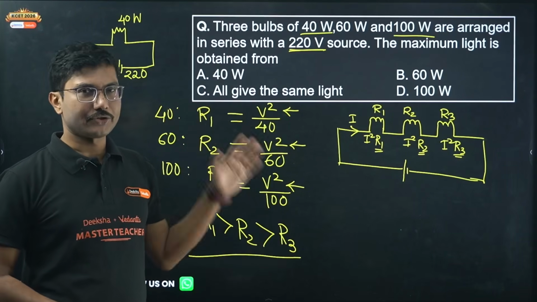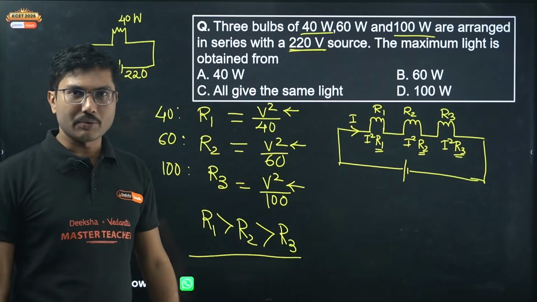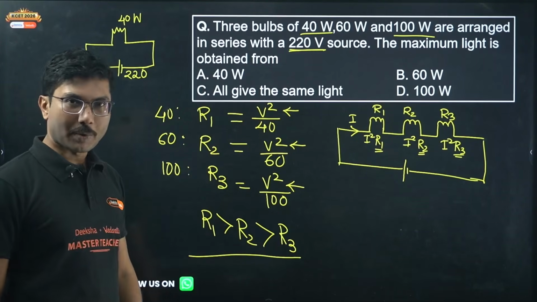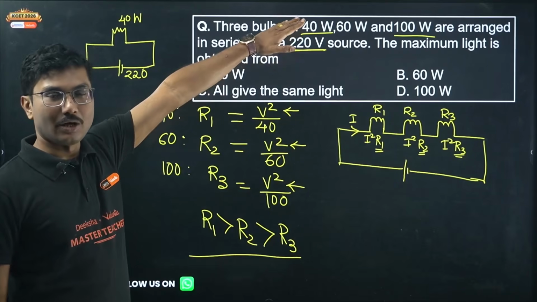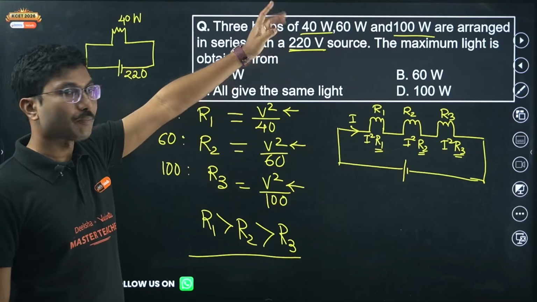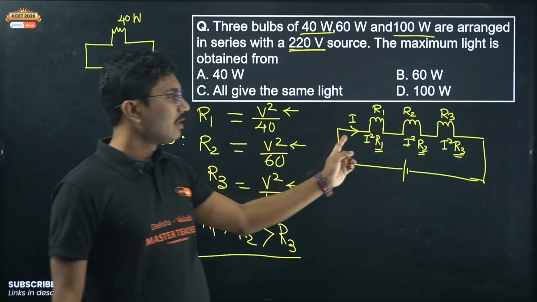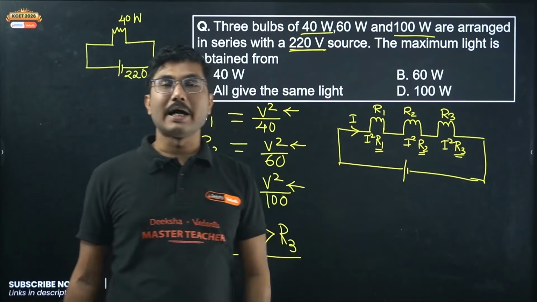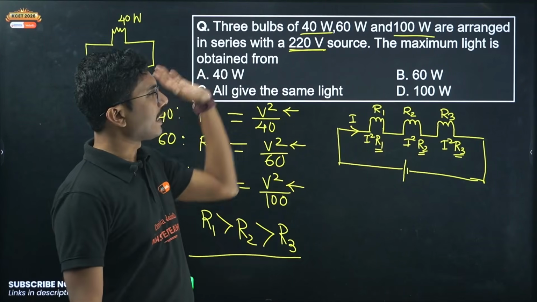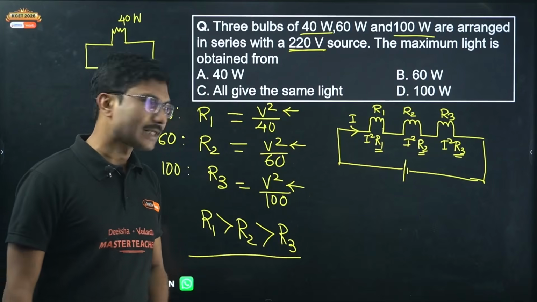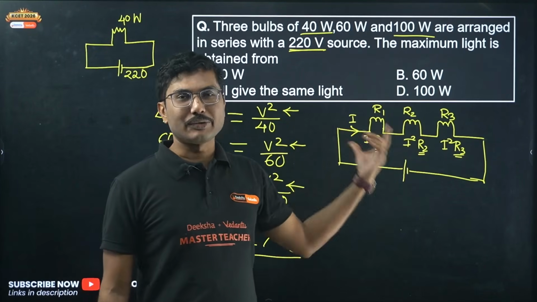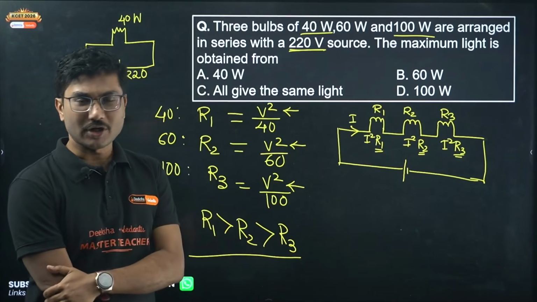So this is a conceptual question. Mathematics is not required. The only thing you need to understand is that resistance is inversely proportional to power. Whoever has lowest power will have highest resistance. Lower power means higher resistance, and higher resistance means higher power consumption. You can solve the entire problem using mathematics as well. You can calculate the resistances, then calculate the current, and then calculate the power consumed by each and every component.